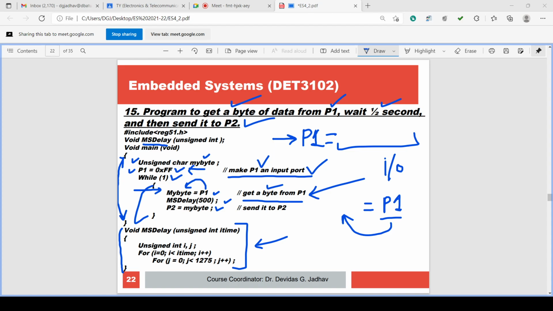And then in the program we can use P1 as the input port, that means we can read P1. Get a byte from P1, that is my byte equal to P1. Whatever value is on P1 is stored in my byte, and then the my byte variable is assigned to P2 according to the program. The program is telling us to read P1, get the value, wait for half a second, and then send it to P2. So this is the logic of the program.